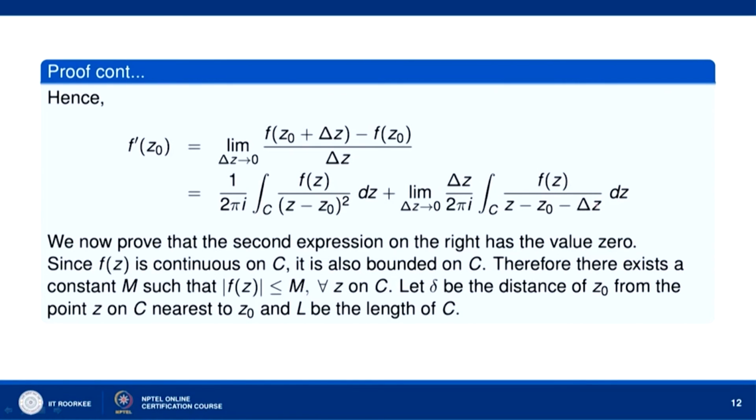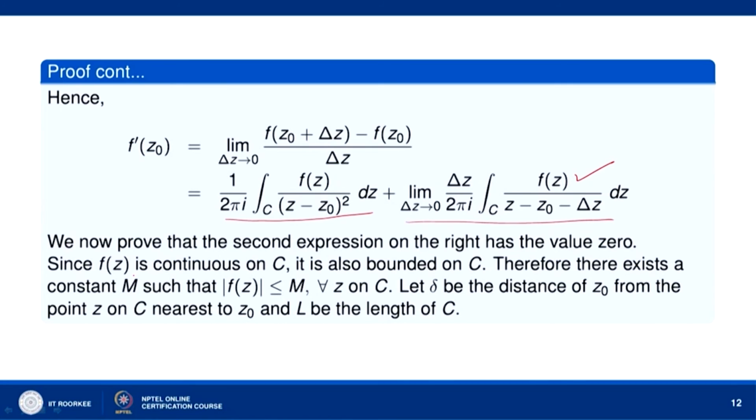We want to prove that f prime z naught is equal to the first value, which means we have to show that this second expression on the right side has value 0.